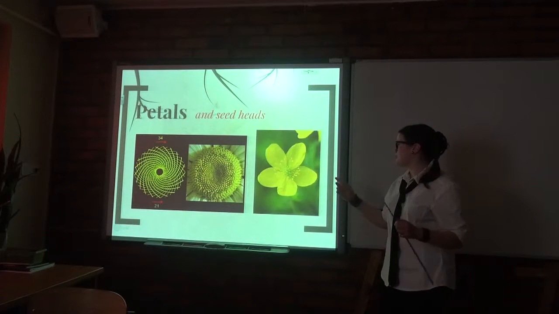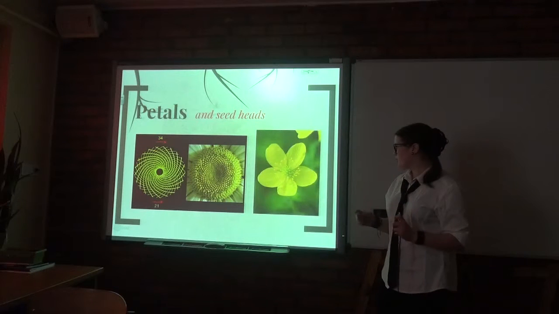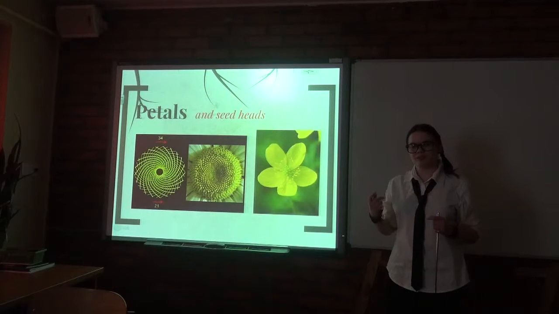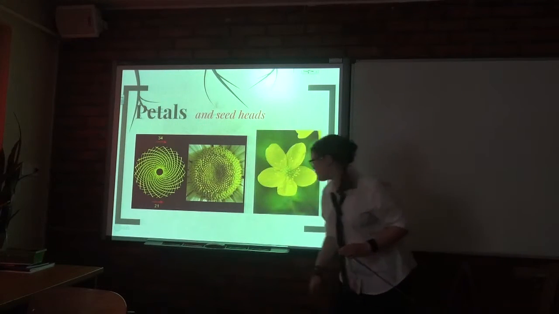And also in petals, flowers nearly always have a number of petals that is a number from the Fibonacci sequence, for example 5, 3 or 8 and more.